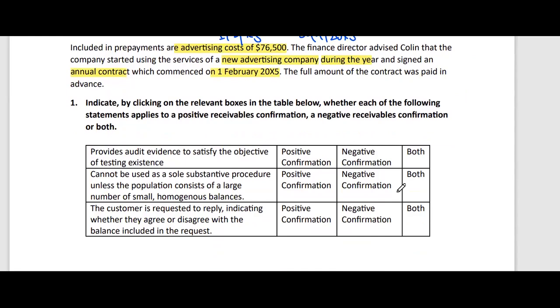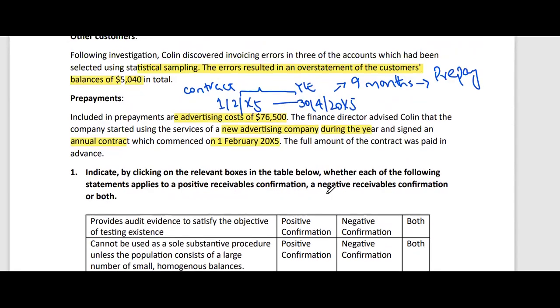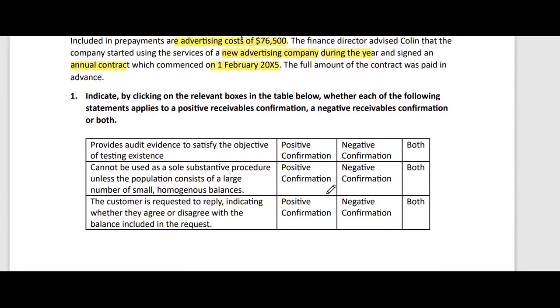Now we are starting to solve the questions. Question number 1: indicate by clicking on the relevant boxes in the table below whether each of the following statements applies to a positive receivable confirmation, a negative receivable confirmation, or both. So what do we have to do now, guys? It's not related to the scenario. I'll read the statement and identify whether it is an attribute of positive confirmation, a characteristic of negative confirmation, or related to both.